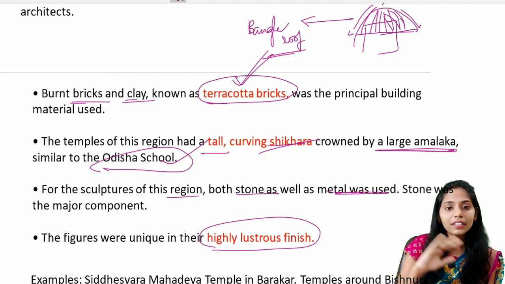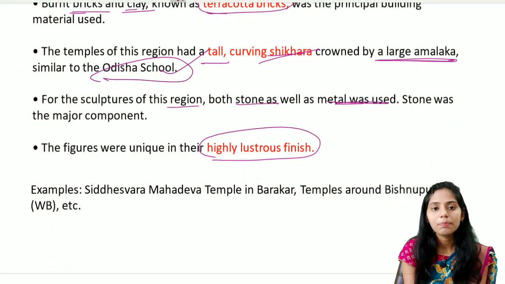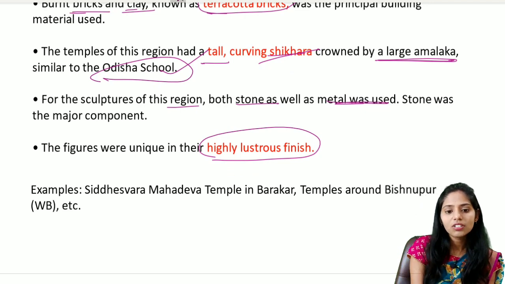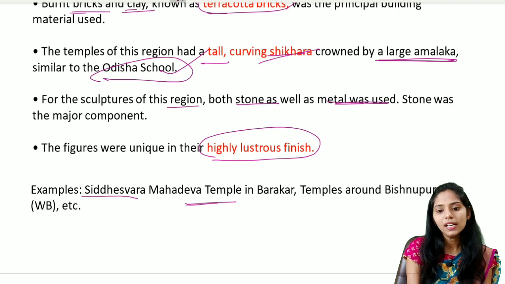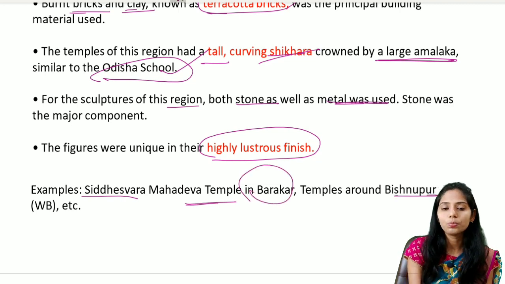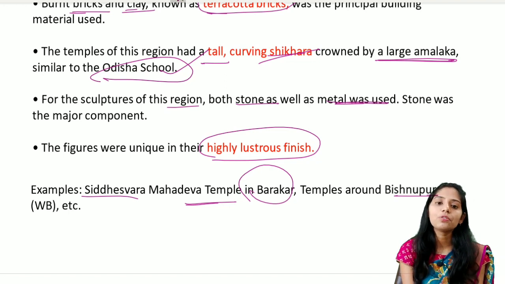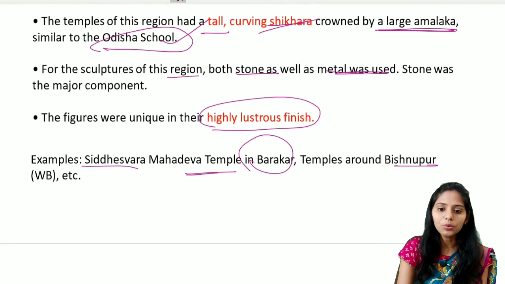They are very smooth and shiny. Some examples of temples built under the Pala and the Sena dynasty are the Siddheshwara Mahadeva temple, mainly located in Barakar, and also some temples around Bishnupur in West Bengal. These are some examples of temples built by the Pala and the Sena rulers.